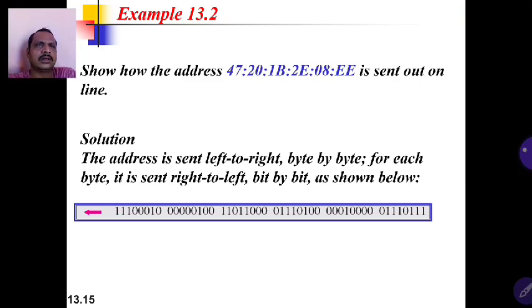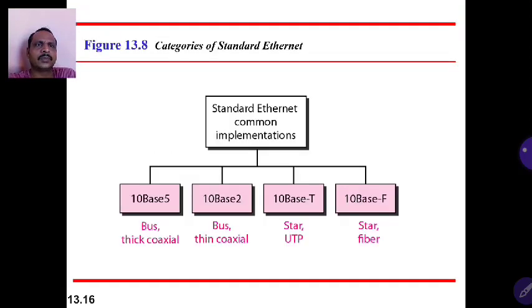Okay, so come to standard Ethernet, which has many implementations. The common implementations of standard Ethernet are 10Base5, 10Base2, 10BaseT, and 10BaseF.